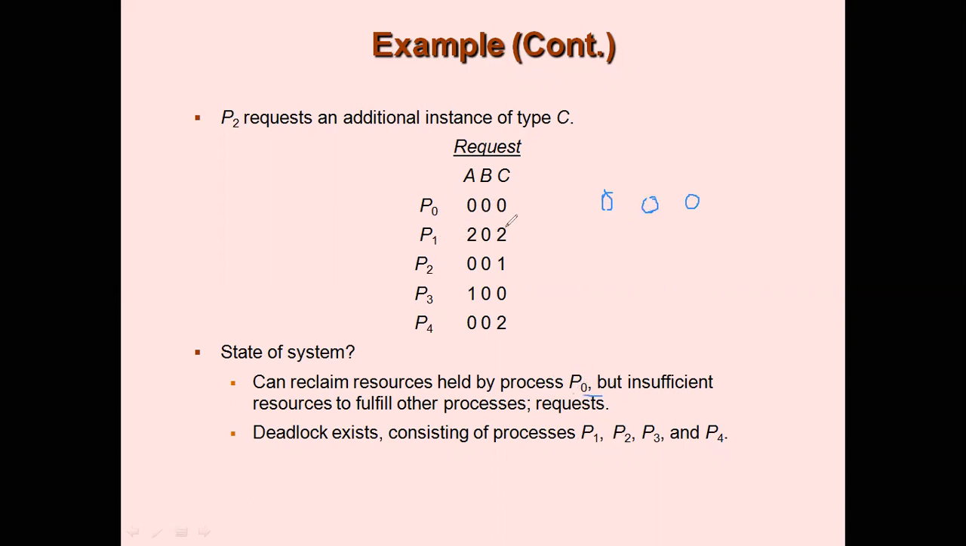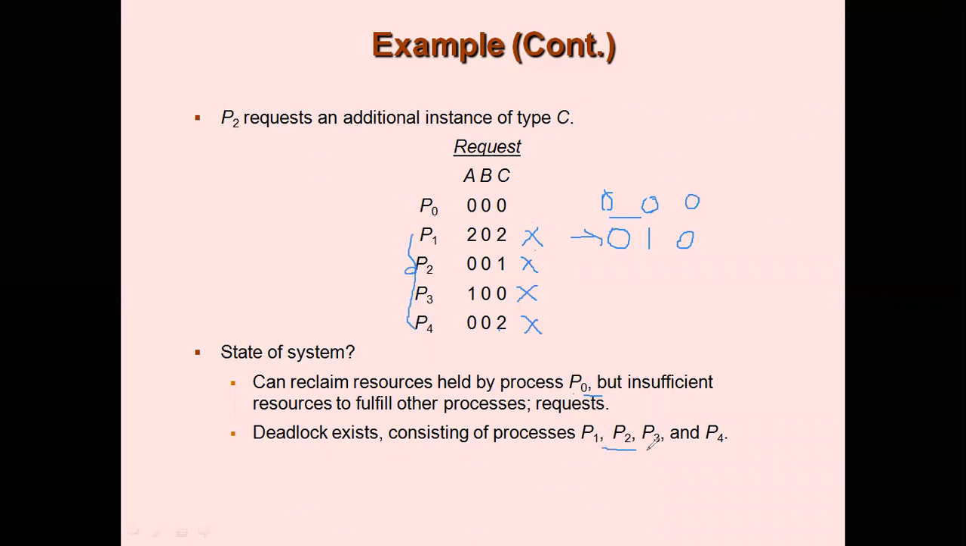What about P1? Can you cater to P1's request? No, 202 is definitely greater than availability, so you cannot cater to P1. What about P2? No, you can't cater. This one? No, you can't. What about P4? No, you can't, because the availability is still 000, right? That is why. And as I said, this will be updated because P0 is being given, right? So it will be updated to 010. If you try to match all these 4 values again against 010, none of them can be allocated resources, right?